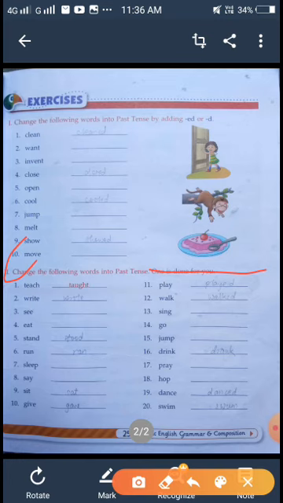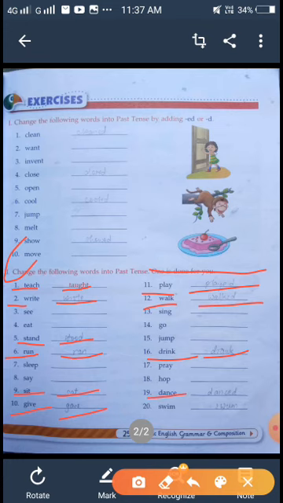Okay, teach, taught. Write, wrote. Stand, stood. Run, ran. Sit, sat. Give, gave. Play, played. Walk, walked. Drink, drank. Dance, danced. Swim, swam. Okay, these I have done for you. Now students, it is your turn.